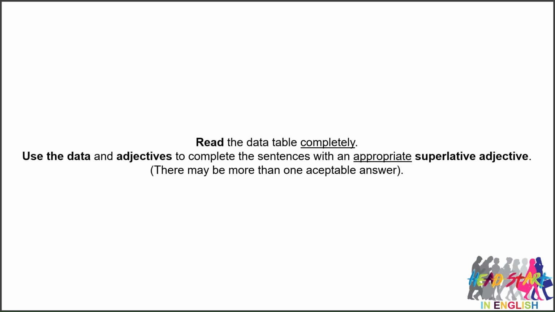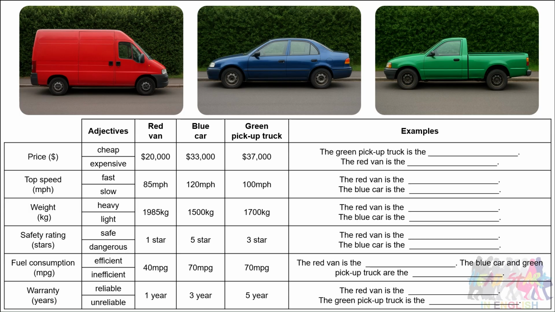Now it's time to put those rules into practice. So here's the instructions. Read the data table completely. Use the data and adjectives to complete the sentences with an appropriate superlative adjective. Appropriate means that the adjective used matches the data in the dataset. Now there may be more than one acceptable answer, but it has to be appropriate.